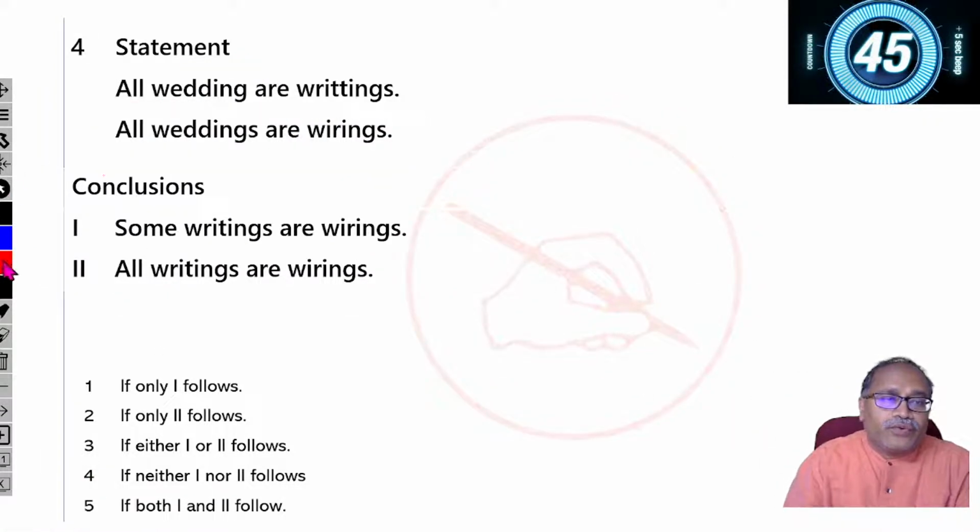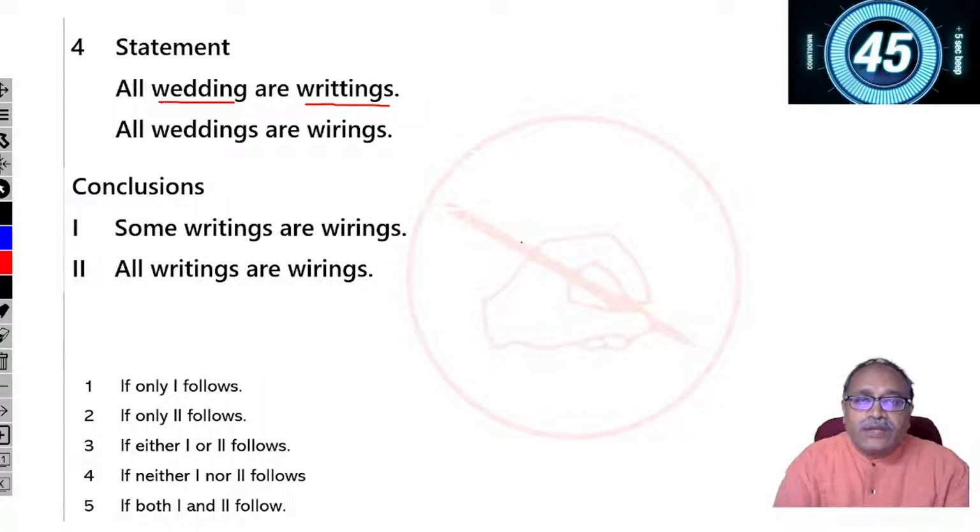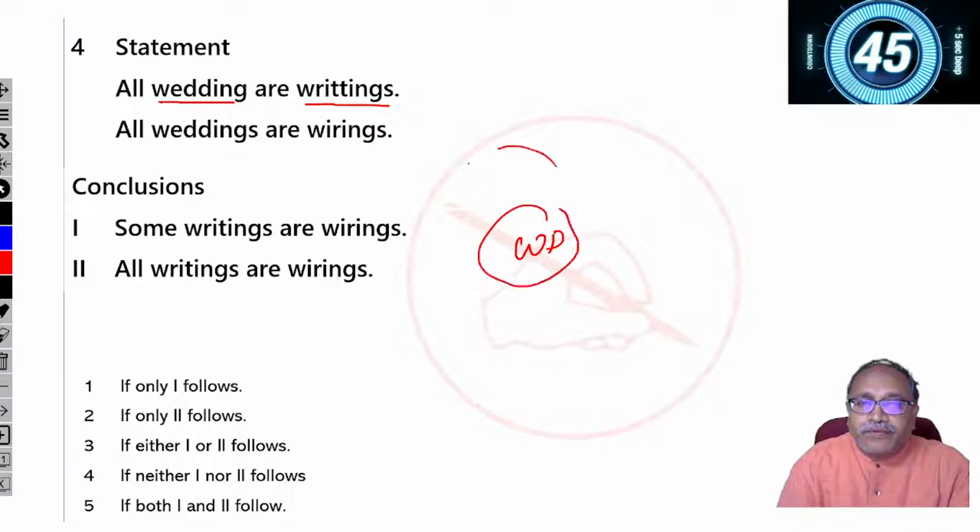Now, moving next. All weddings are writings. So, okay, let's take that. I am writing WD for wedding. All weddings are writings, WR.